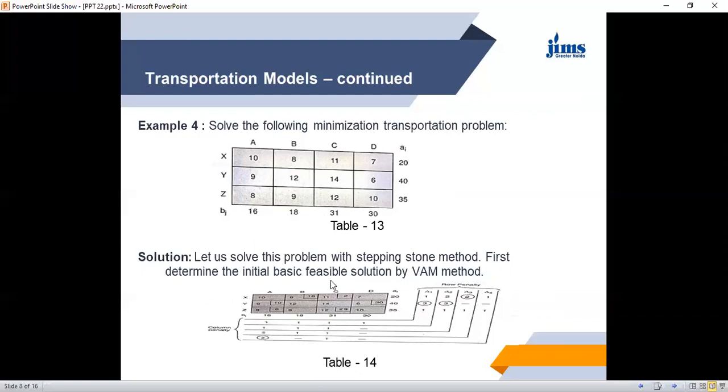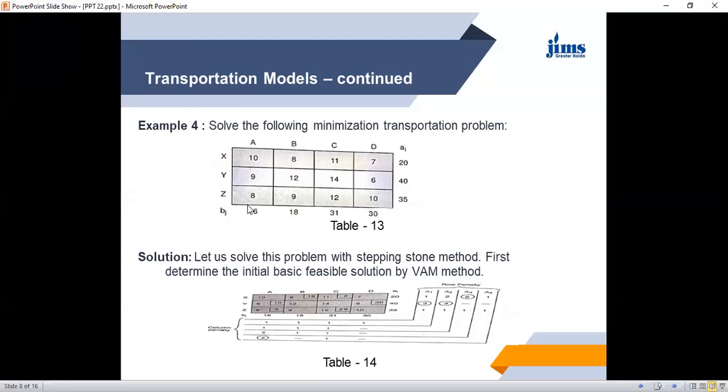So Vogel's approximation method we apply here. What you see here, for each row we calculate the penalty, meaning the least cost and the next to least cost that we have discussed in the last class. For each row and each column we shall determine this. For the first row, the least cost is 7 and next to least cost is 8, so the difference is 1. In the second row, this is 6 and 9, so the difference is 3. Third row, it is 8 and 9, it is 1.